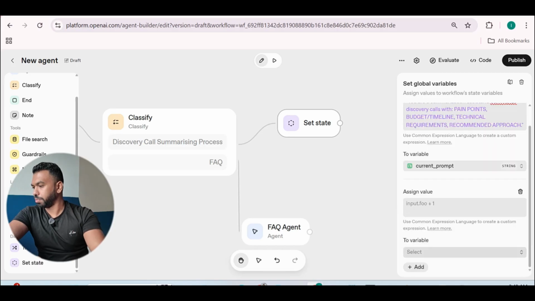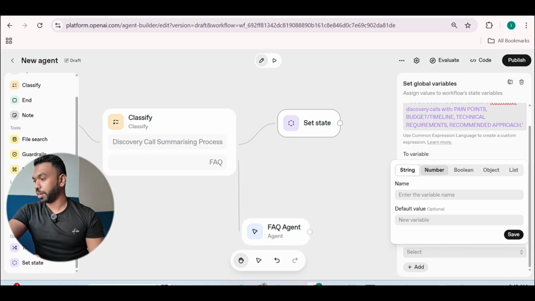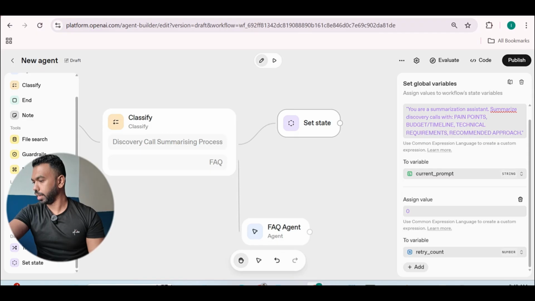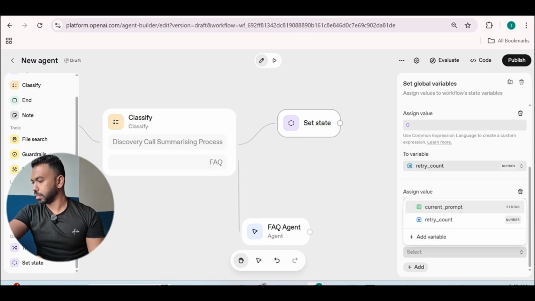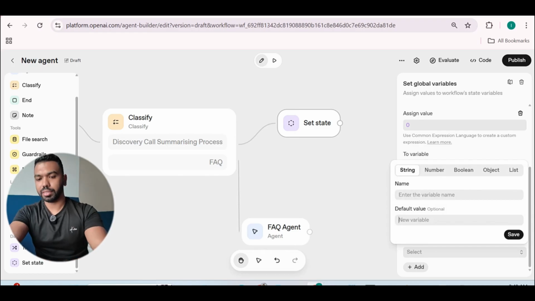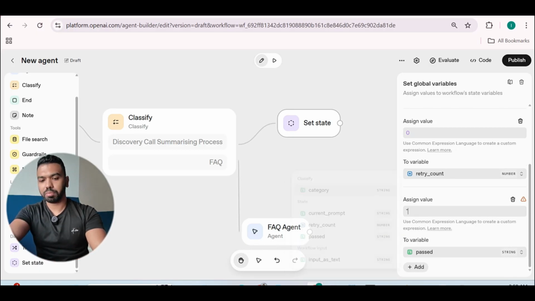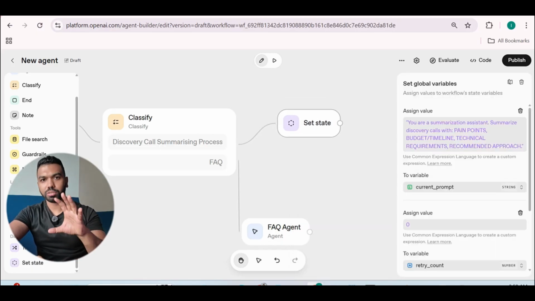Then we're going to add another variable. We're going to call it retry count. And the default value is going to be 0. Make sure it's number, save. You can assign value 0, just in case. We're going to add another variable. This is the last one. And we're going to call it passed. And the default value is no. So this is going to store whether the overall qualification checks have passed or not. Initially it's going to be no, but when it passes, it's going to turn into yes. So right now it's going to be stored as no, just like that. So we've configured the initial state for the agent.